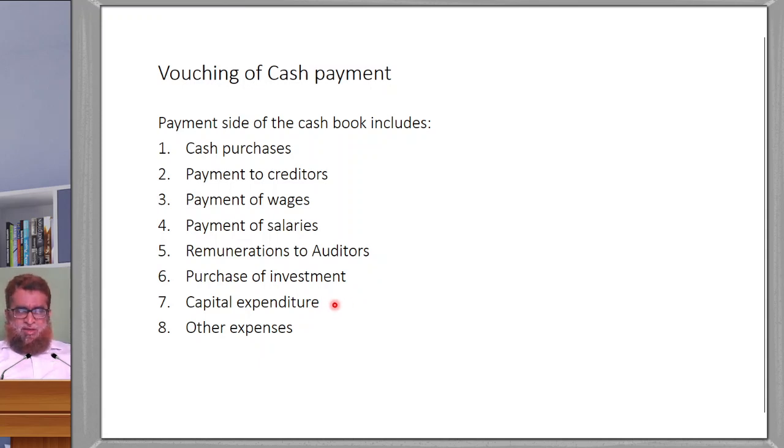One more topic is there, that is vouching of the petty cash. That is not only payment, it includes even the receipt also, isn't it? Anyhow, it is also a payment, we can say, because it has only one receipt. That is, in another way, it is also a payment. That is petty cash received, petty cash expenses spent. That we will discuss in the next video. Okay, today we will discuss the vouching of the capital expenditure.